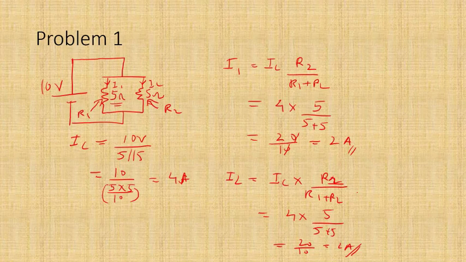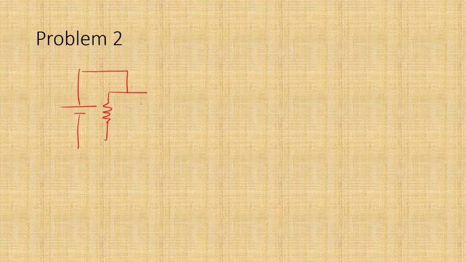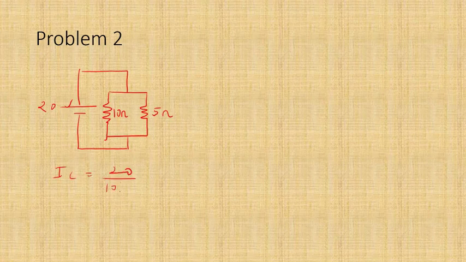And once you get the main current, you can quickly calculate what is I1. So the current flowing through 10 ohms is I1, and the current flowing through 5 ohms is I2. So what is I1? I1 is nothing but equal to the main current 6 into the other resistance R2, which is 5, divided by 10 plus 5, right? It's nothing but 6 into 5 is 30 by 15. This is 2 amperes, and I2 is nothing but 6 into 10 divided by 10 plus 5. Again, this is 60 divided by 15, and this is 4 amperes.